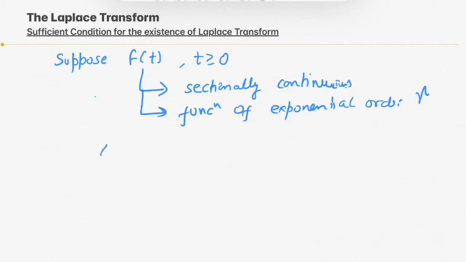That is, the Laplace transform of f(t), which equals some function F(s), will exist for s greater